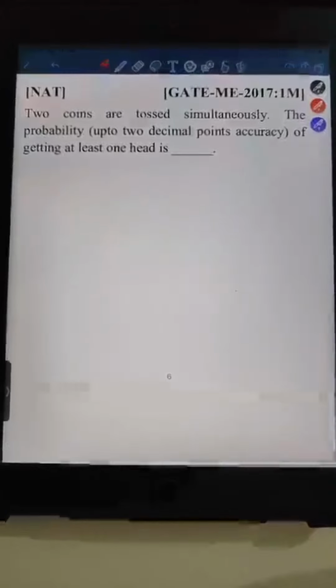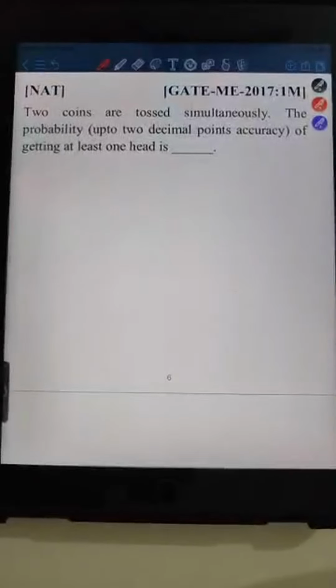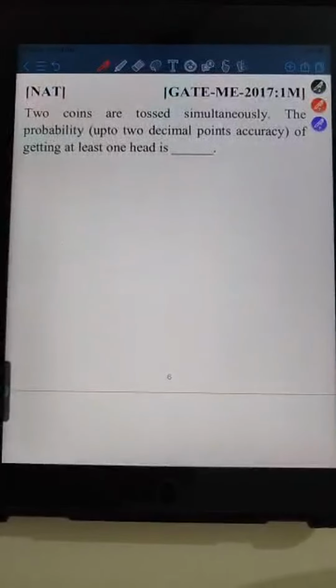Every time I am seeing only Tilak and Anand responding, I want new people to respond. Because if you are not solving here, definitely you will face this kind of question in your actual GATE paper, right? So it's better that you practice these questions right here, right now. Sit with the pen and paper and try to attempt the question.